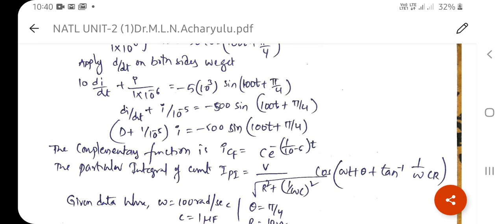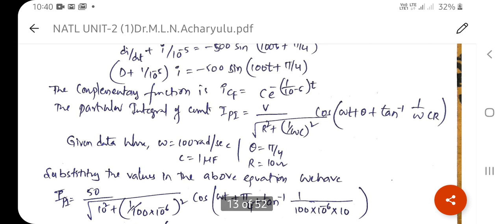Now you go to the particular integral. You already got the resultant equation: V by root of R square plus (1 by omega C) whole square, into cos(omega t plus theta plus tan inverse of 1 by omega CR). Then you apply all these values in this equation to get the particular integral.